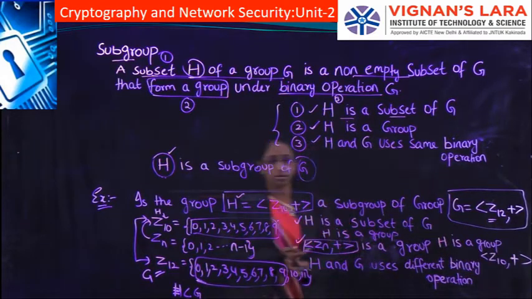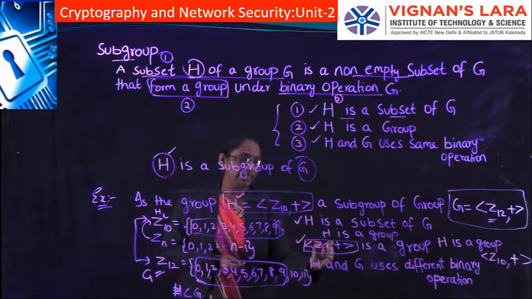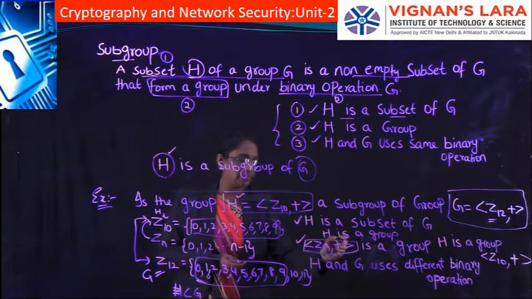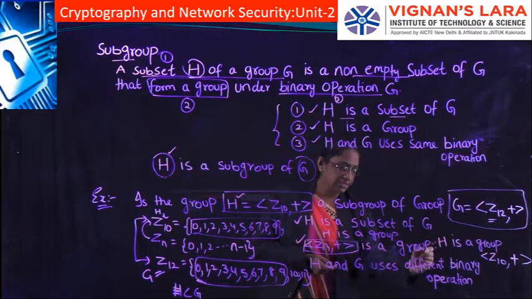Since we know that the set of residue integers with a binary operation is a group, hence H is also a group.